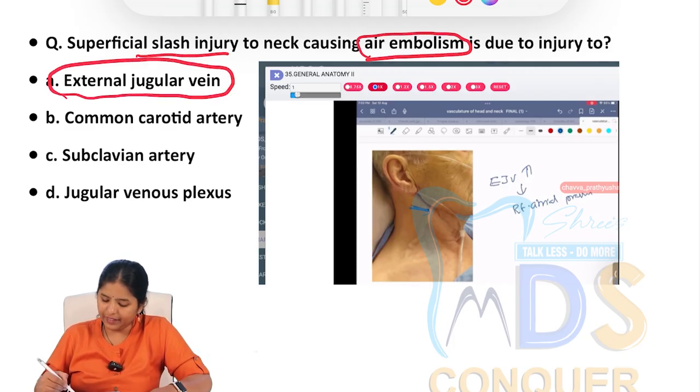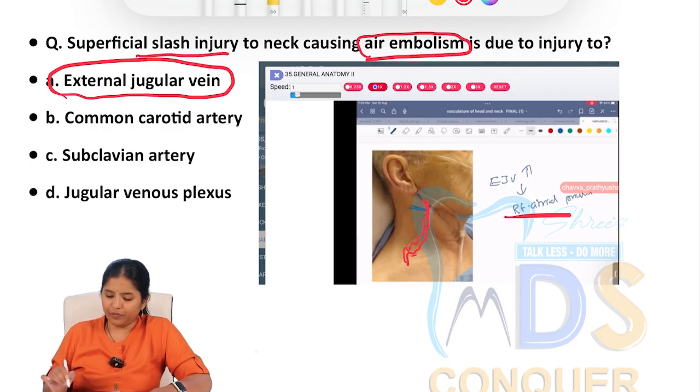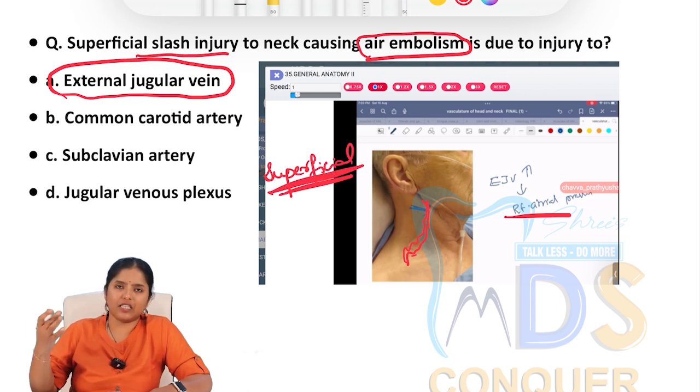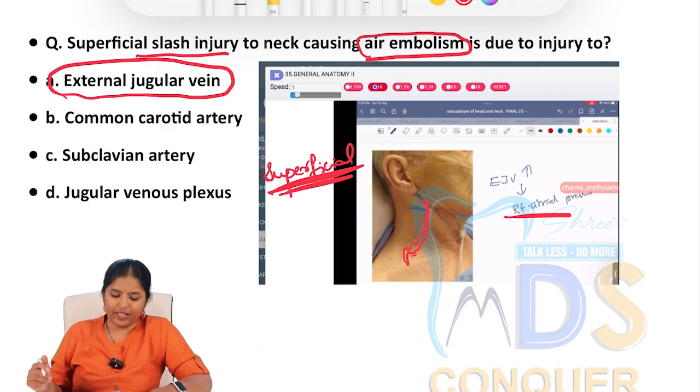If you look at the neck, can you see the structure? Ma'am has also explained it very clearly, the external jugular vein, which is an indication of the right atrial pressure. Because it is the most superficial structure, only the investing layer of the deep fascia will be covering it. Nothing apart from that, the skin, the superficial fascia, and then you have the external jugular vein.